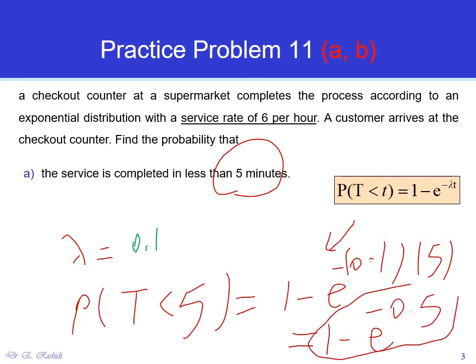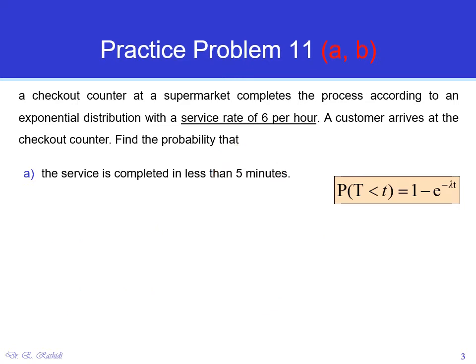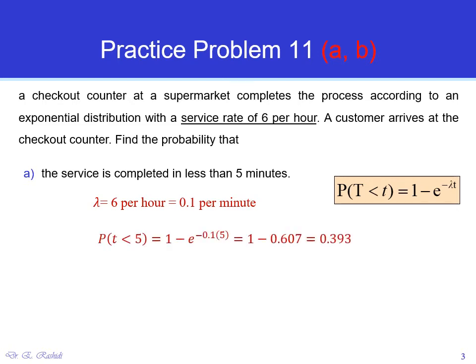So we got the same answer. Six customers per hour is a tenth of a customer per minute. And the probability that the service time is less than 5 minutes is 1 minus e to the power negative 0.5, which is 1 minus 0.607, which is 0.393.